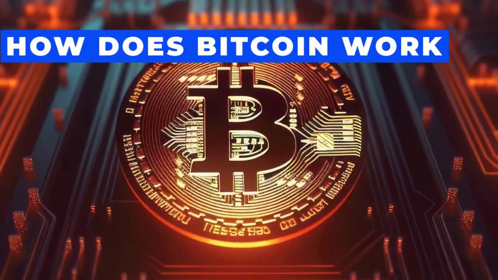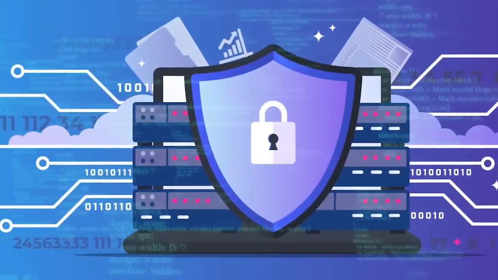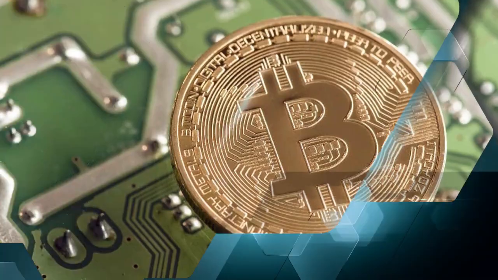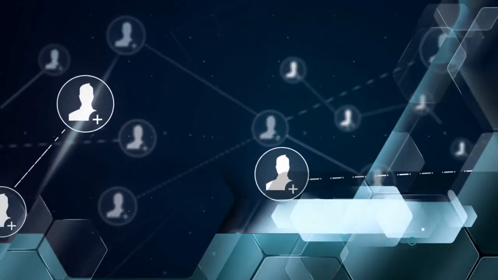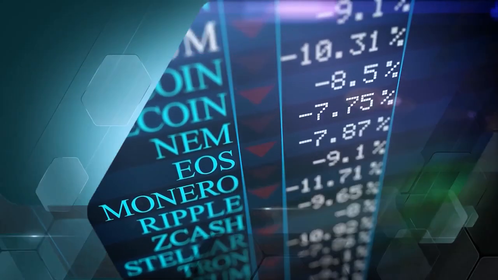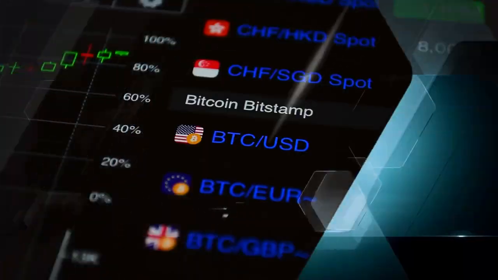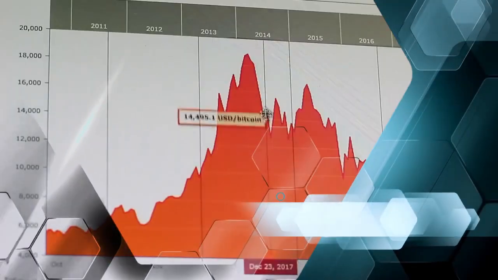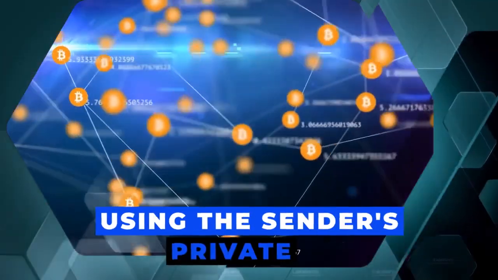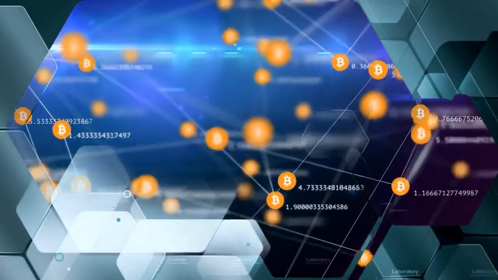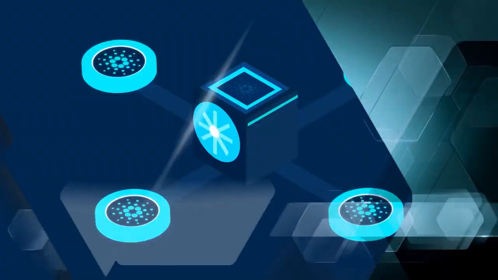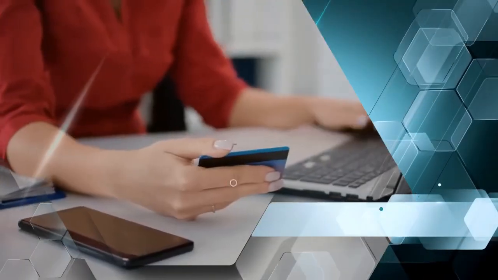How does Bitcoin work? Bitcoin is a digital currency that operates through blockchain, mining, and peer-to-peer networking. It involves a process of transaction creation, where the sender specifies the recipient's wallet address and Bitcoin amount to send. The transaction is then digitally signed using the sender's private key, proving ownership. The signed transaction is broadcasted to the Bitcoin network for verification.